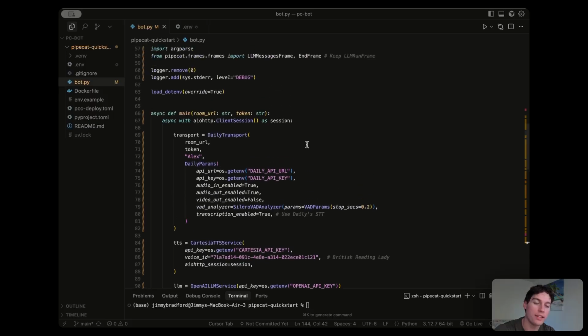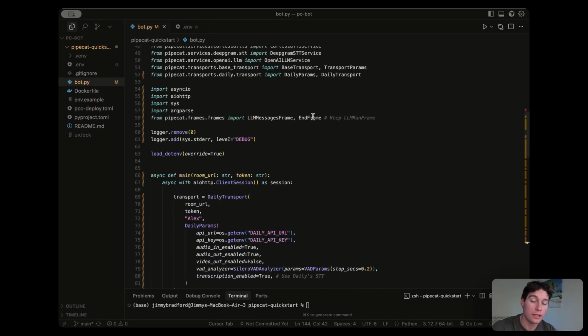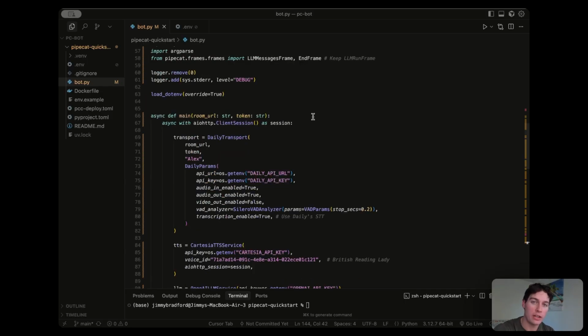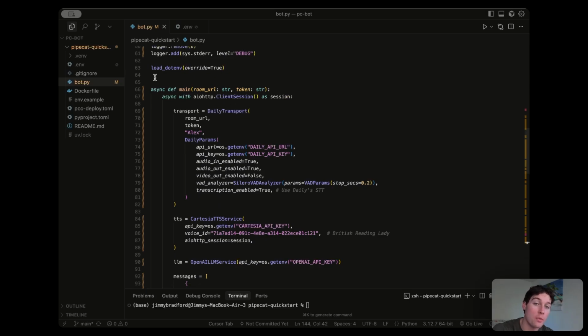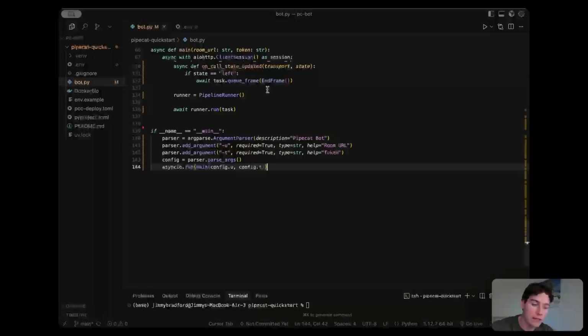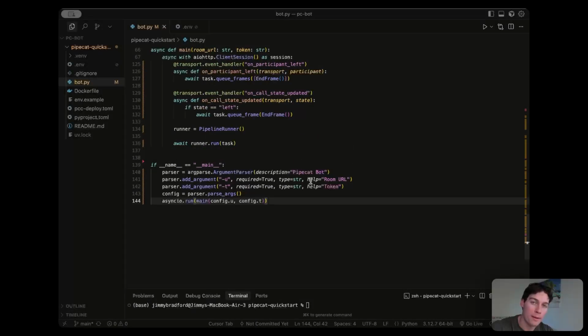Okay, so we've just finished our first major refactor. We took the original Pipecat quick start file, which was an all-in-one demo, and we've officially turned it into our worker. So to recap, we took out all the create transport code that was in our bot and run bot functions, and we added a new main function that must be given a URL and a token as arguments. And most importantly, we added this argument parsing step at the bottom. You could think of this as the new front door to our script. And we've told it that the -u for URL and the -t for token arguments are required.